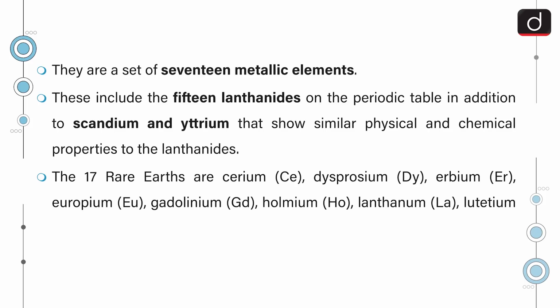These include 15 lanthanides on the periodic table in addition to scandium and yttrium that show similar physical and chemical properties to the lanthanides.